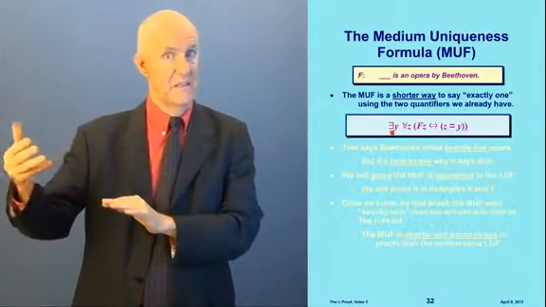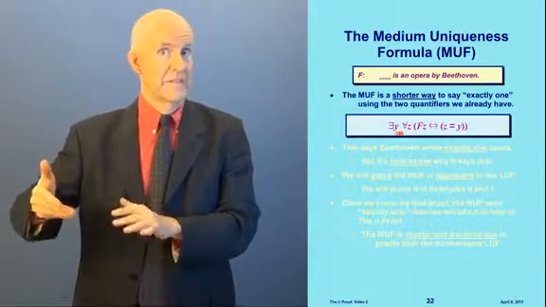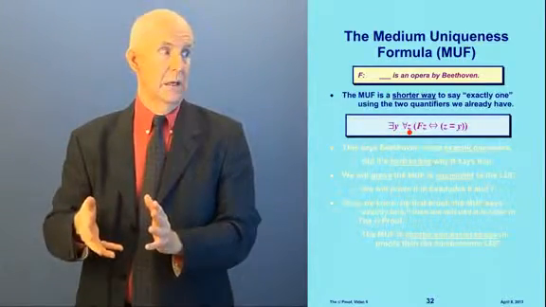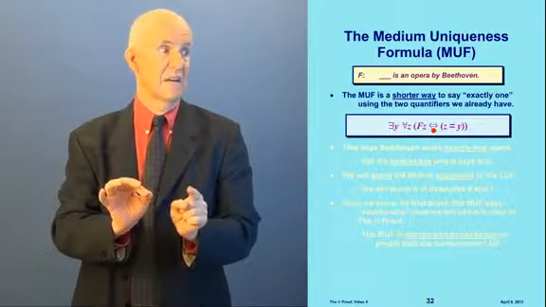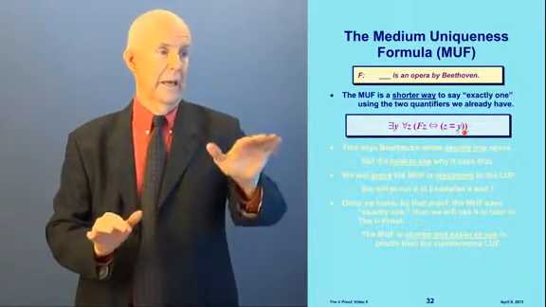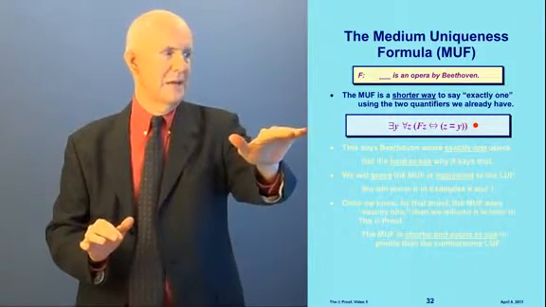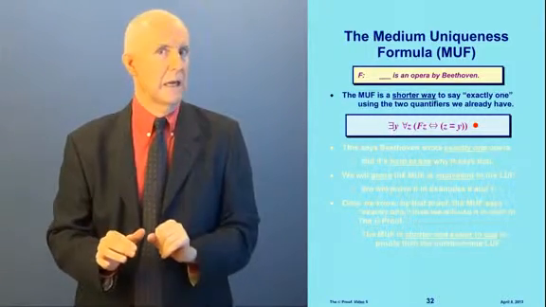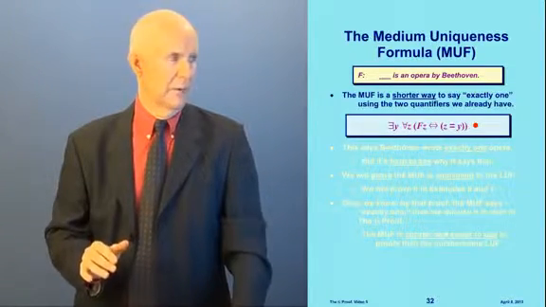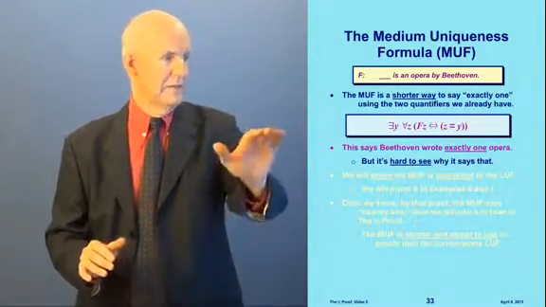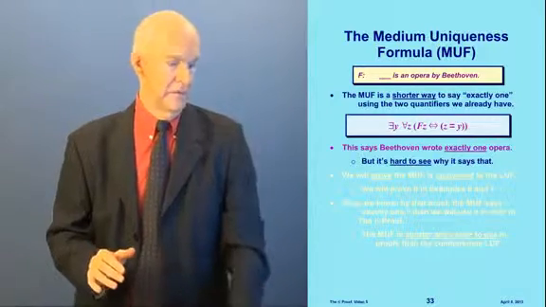It says, there exists something Y, such that for all Z, Z is an opera by Beethoven if and only if Z equals Y. Now that's a little bit confusing. It's not so easy to see that it says Beethoven wrote exactly one opera. But it does, it's just hard to see.